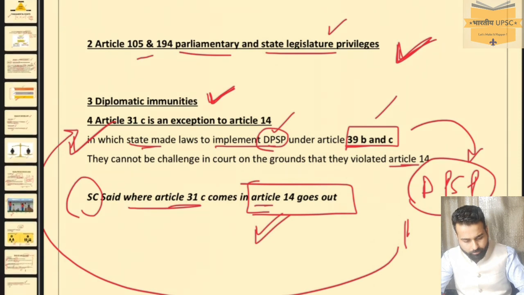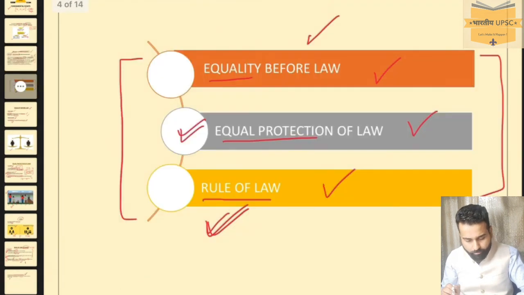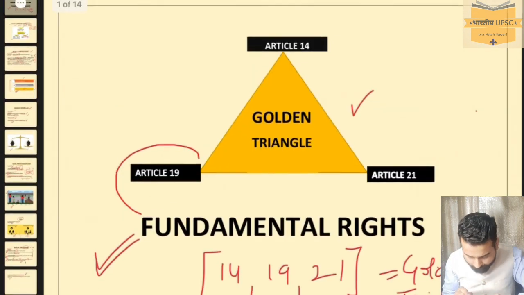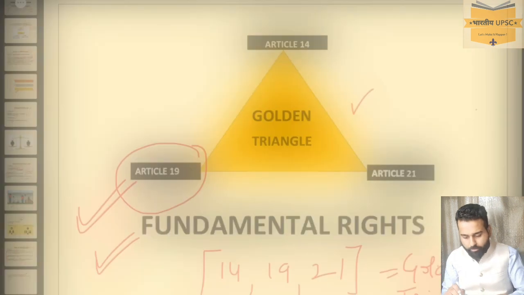So this is our right to equality. We have covered in detail equality before law, equal protection of law and rule of law. Now next we move to Article 19, the second article of the Golden Triangle.